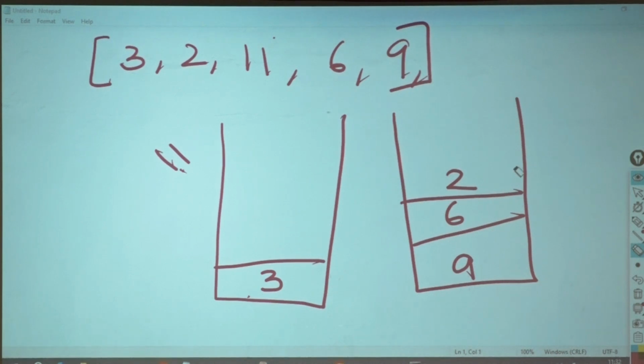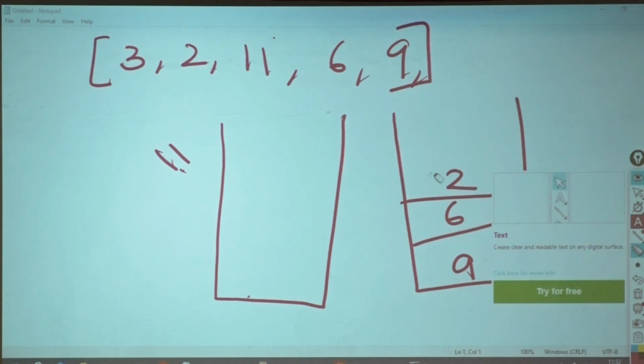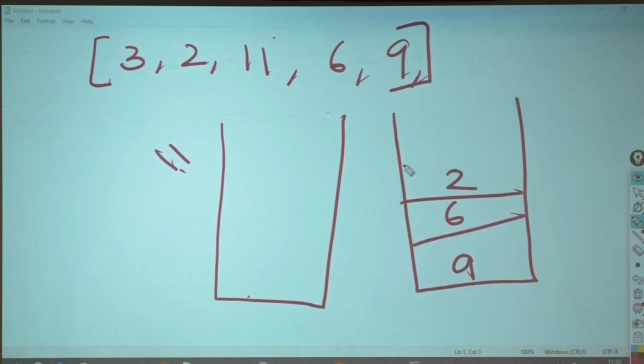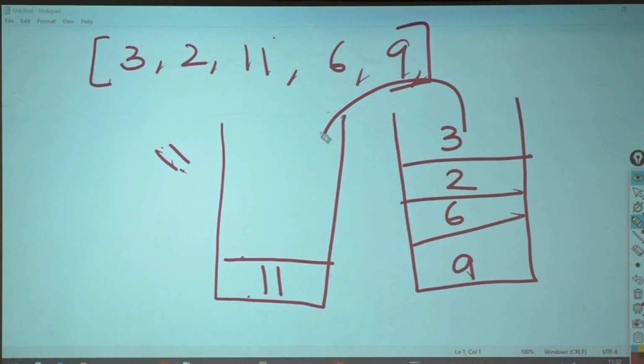Then I will check 11 with 3. Is 11 greater than 3? Yes. So I will pop 3 also out. Now, is the stack empty? Yes. Nobody is there to contest with 11. So I will put 11 over here. Okay?